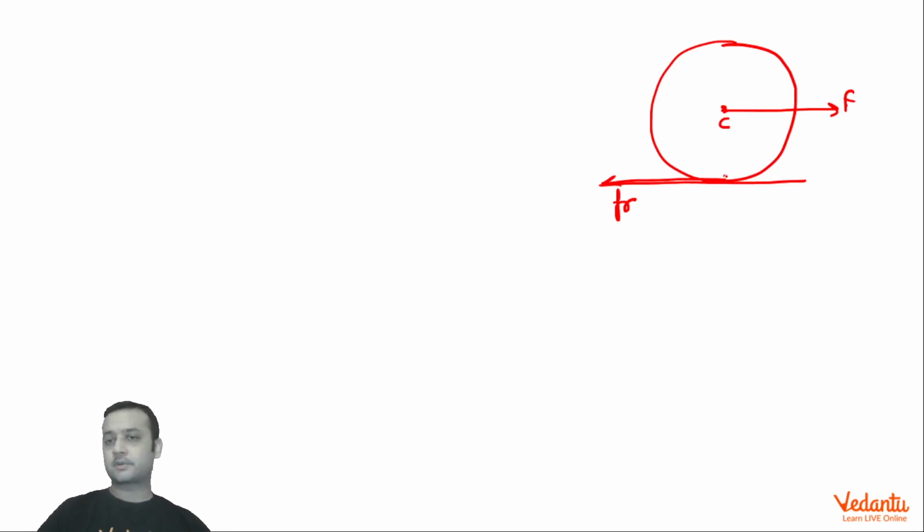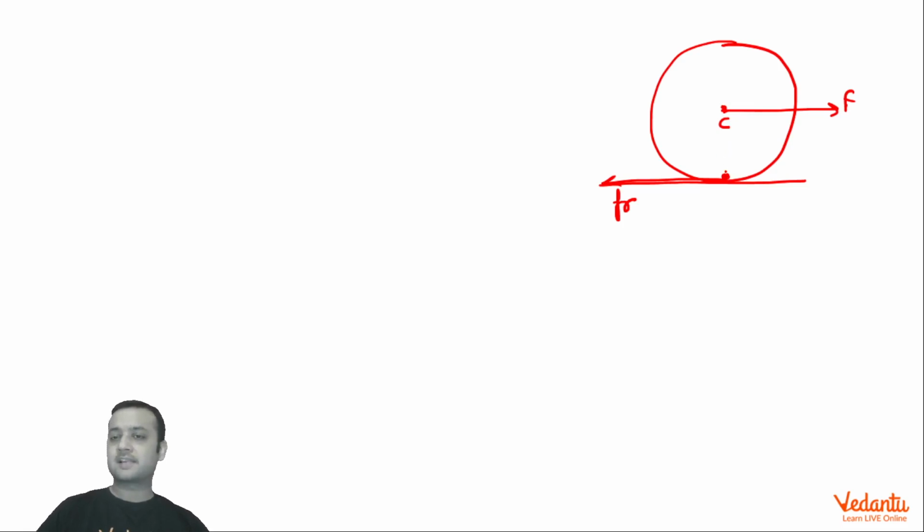If you write the torque equation about the bottom point, that is the instantaneous axis, the torque of friction will be 0, the torque of mg and normal will be 0, and the torque of pseudo force also will be 0, because for any person standing on this point is accelerated. Remember, this point has an acceleration in the upward direction.